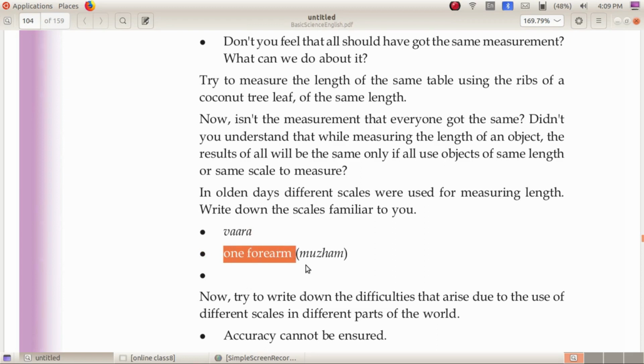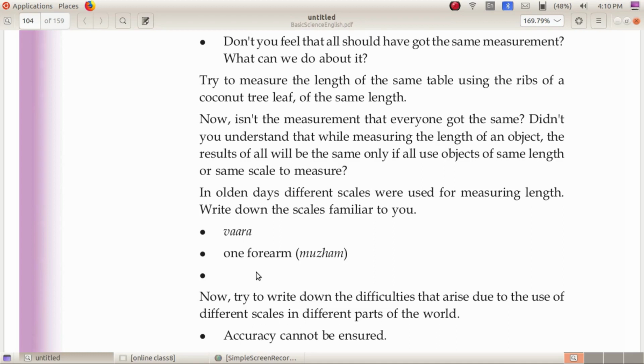We have heard about mile, feet, furlong, chan. Chan means a span of fingers, the length of a span of fingers. Angulam, kol, all these were used in olden days.